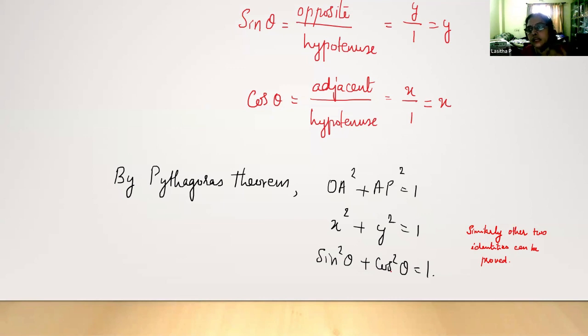And definitely we need to ask them why it is called an identity. Why is this not an equation? Why are we not calling sine square theta plus cos square theta is equal to 1 an equation? The equal to symbol is there, so why is it not an equation? These kinds of small ideas we can discuss in our classes. It is true all the time, for all values of theta. That is why we call this an identity, like any other identities in algebra. It is true always. So all these ideas we can discuss in our classrooms.